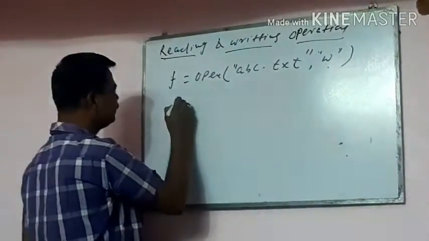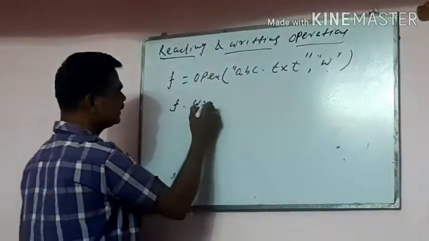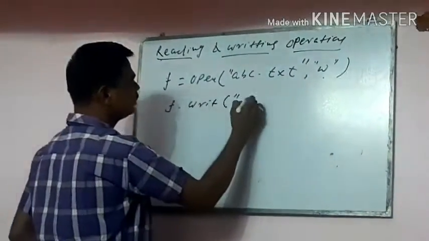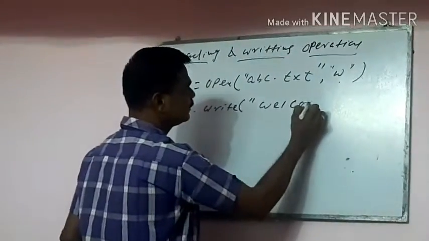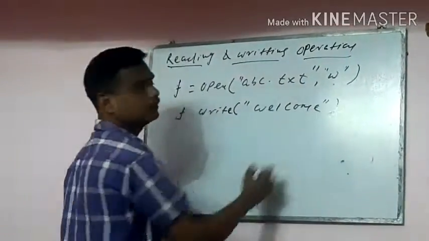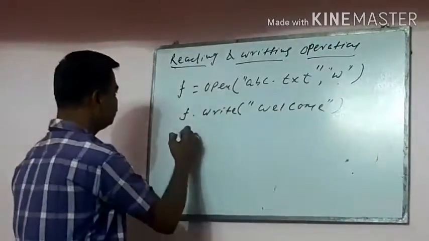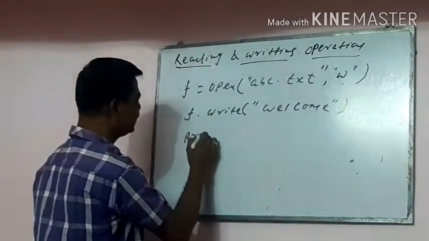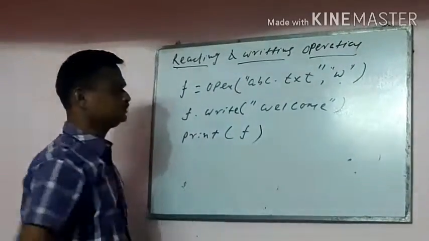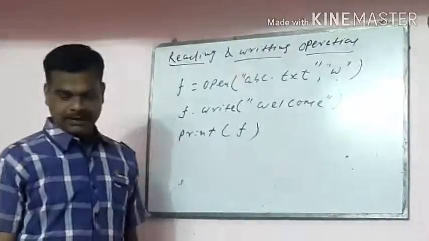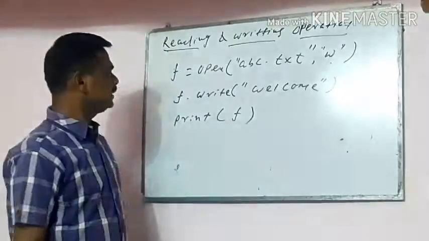Suppose I am writing f.write, welcome. I am writing welcome. Then print f. Clear?